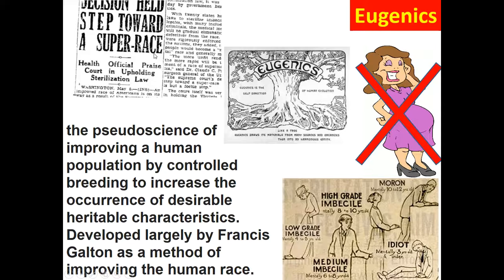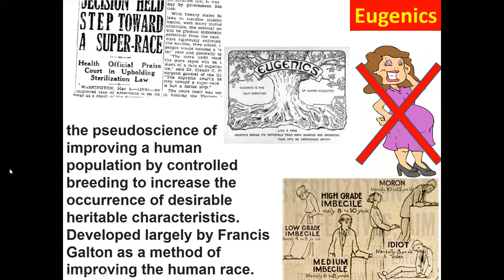They're trying to create a step toward a super race. This probably sounds really ridiculous to you. Like, who would believe that? Look, there's a lot of bad science that we believe today, and there's a lot of mistakes that we fall for today. A lot of times we fall for these because we confuse correlation and causation. When A happens, B happens, but that does not mean A caused B. So we had white people that were successful, and we think, well, it must be because they're white that they're successful. So you know what? We just need a bunch of white people. No, that's not what we need to do.